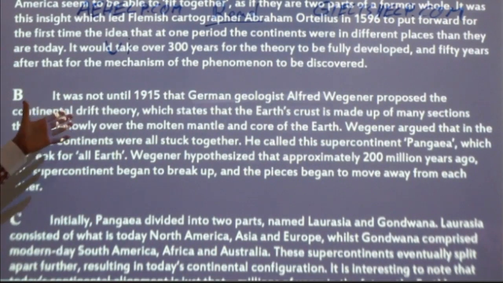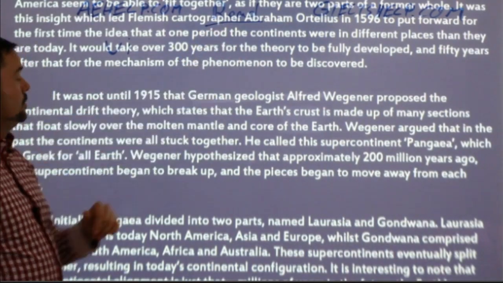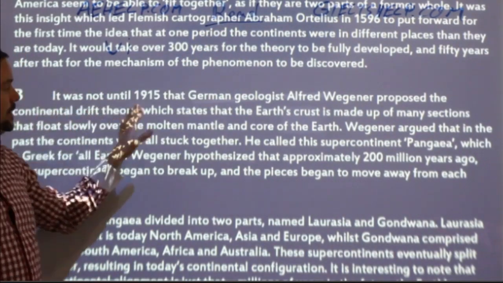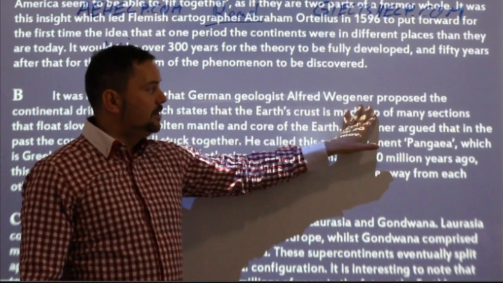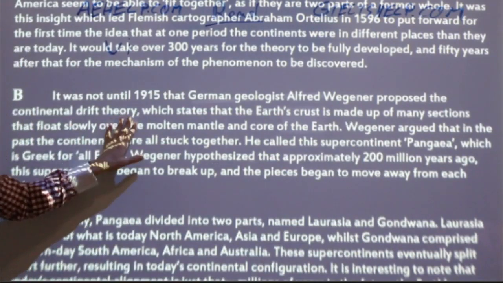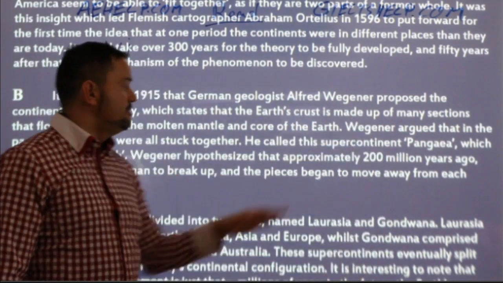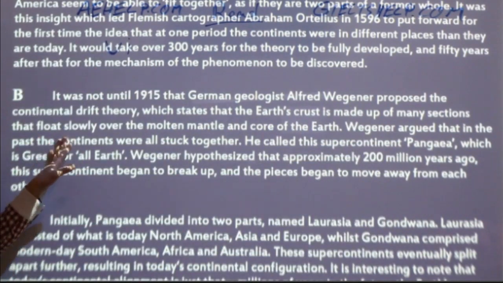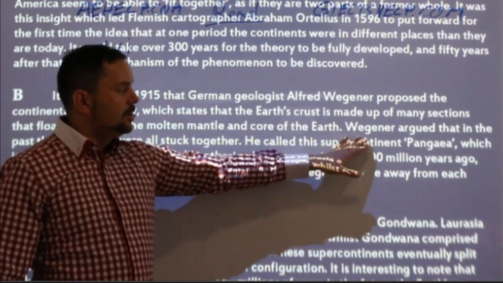B and then repeat. So it was, again, read with me, students, read with me. So it was not until 1915 that German geologist Alfred Wegener proposed the continental drift theory, which states that the Earth's crust is made up of many sections that float slowly over the molten mantle and core of the Earth.